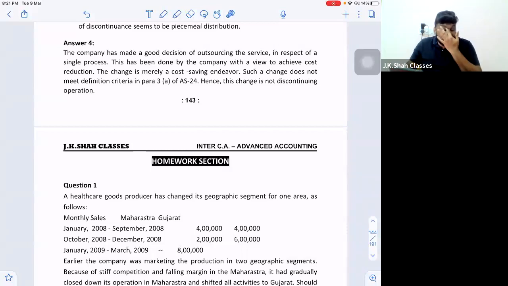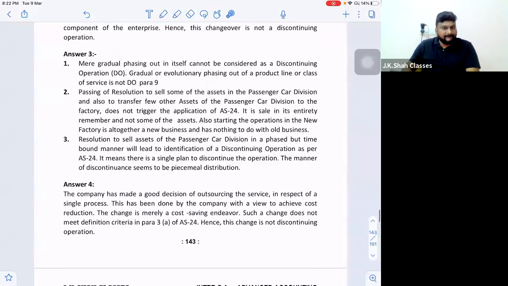So technically it doesn't fit the definition, because you are closing down a facility to achieve cost saving. You have not stopped manufacturing the final product. You are still manufacturing the final product by doing the second and third process in-house. Only one process has been outsourced. So when you outsource one process, it doesn't mean that you are discontinuing the entire operation. So that is why it is not a discontinuing operation. Right?